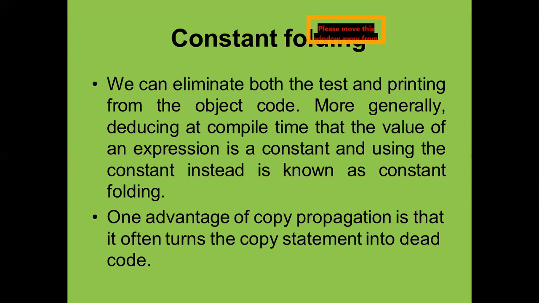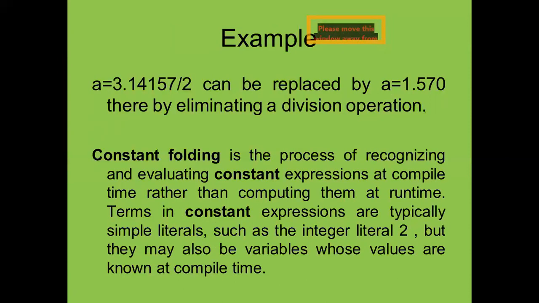You can define it above the main function, like #define pi 3.14. That is called a global constant, and you can define such a constant value there. No need to assign it to a particular variable or define a new variable. So this is called constant folding.